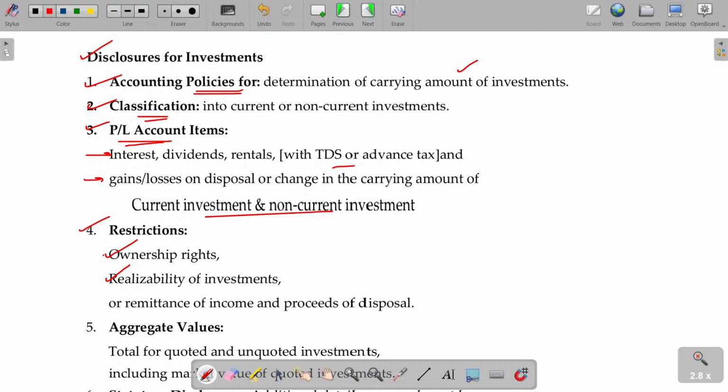There is also doubt, it will be really tough. Or remittances of income and profits of disposal. So if you are getting any revenue, will it be safer to get without any restriction? And if you sell the asset, the value of sale will also be eligible for getting it, right? So these are the things you have to understand.